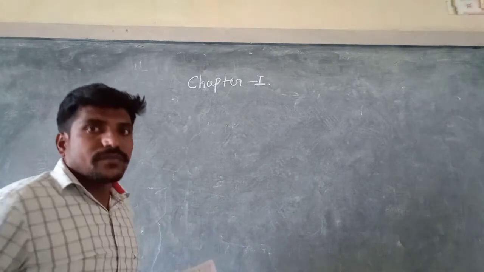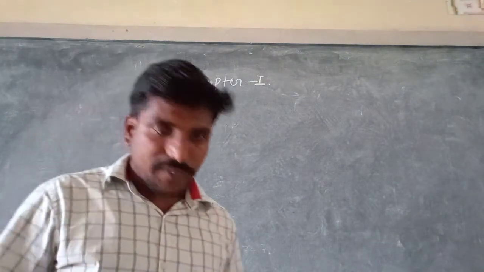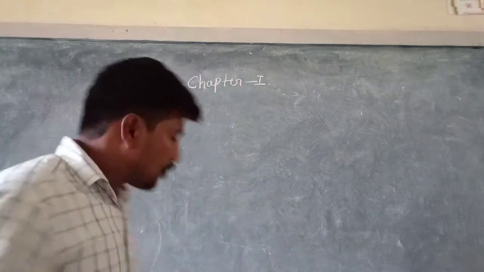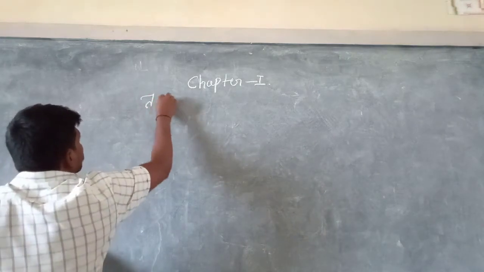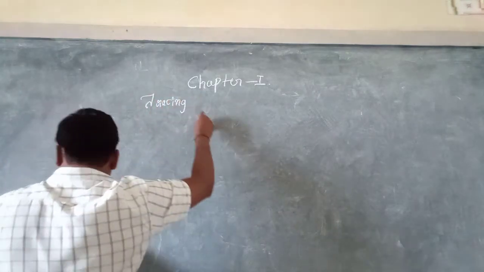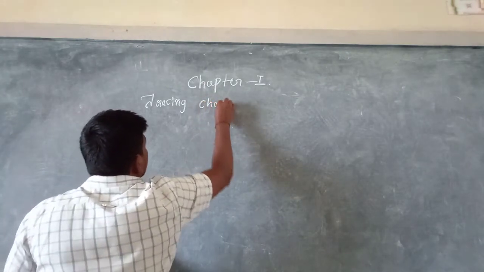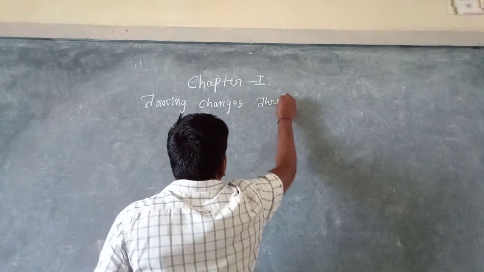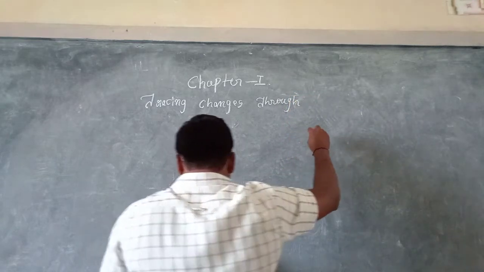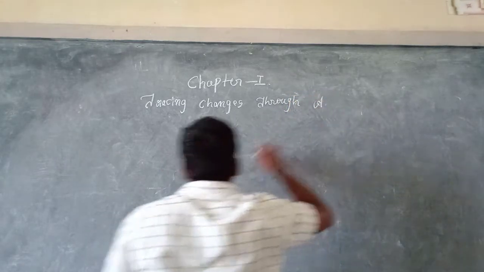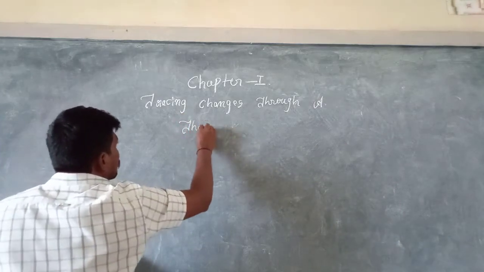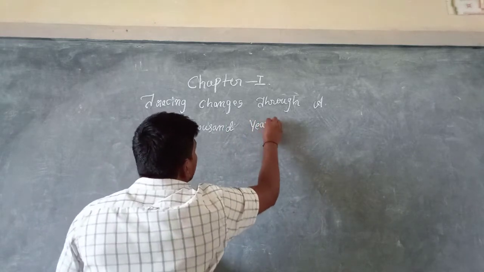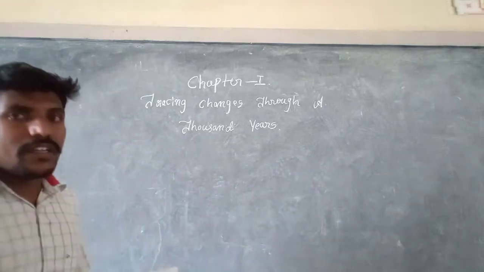The name of our first chapter is Tracing Changes Through a Thousand Years.